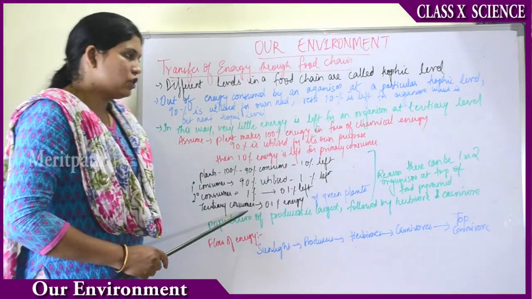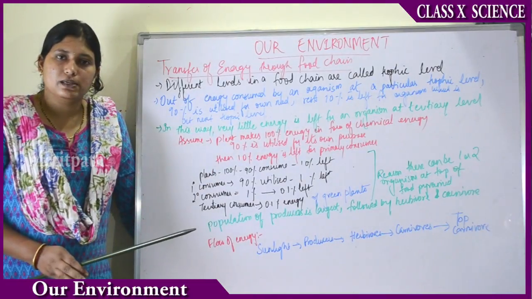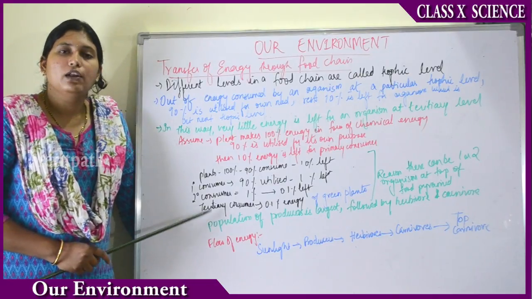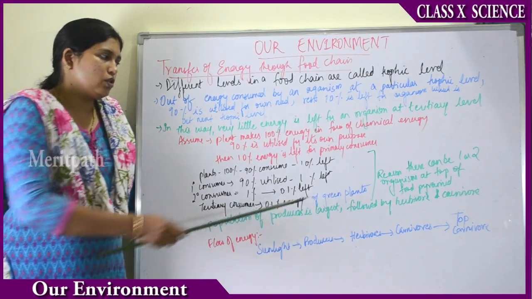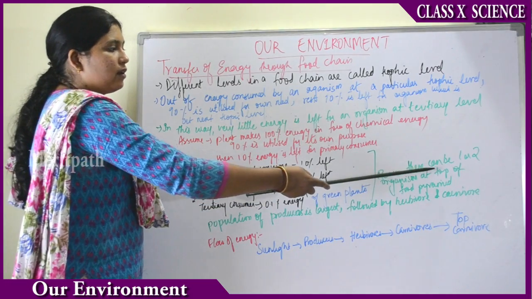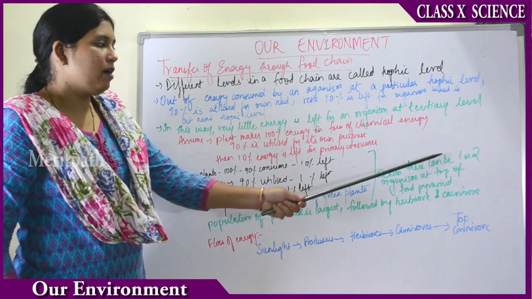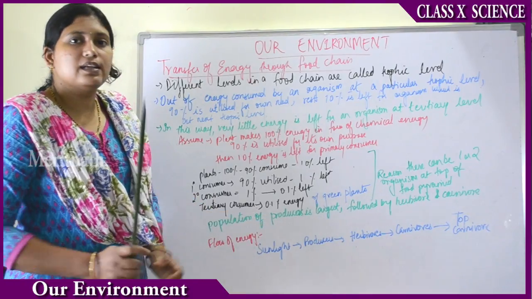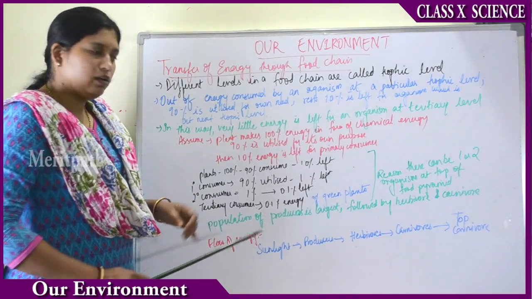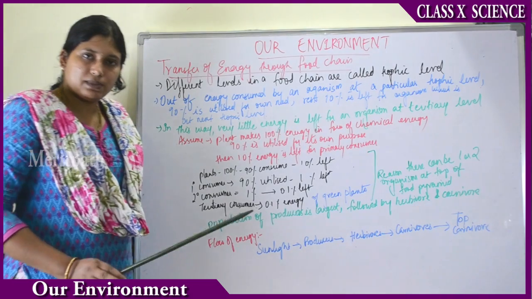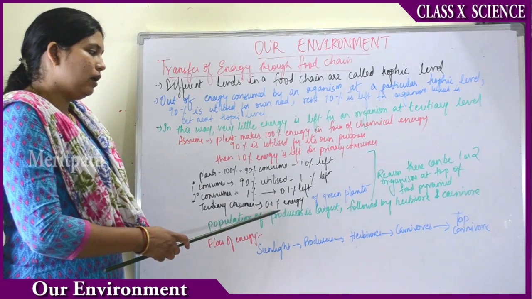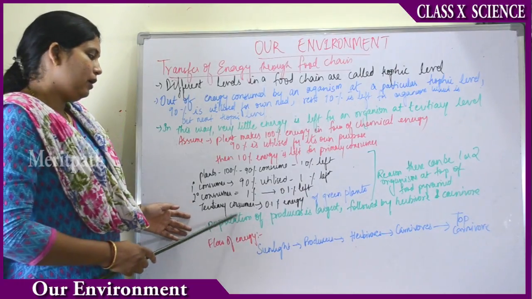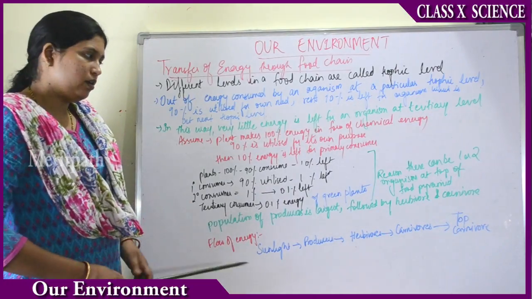So as the tertiary consumer has only 0.1% energy, the number of organisms at that level will also be very less. That is the reason there can be one or two organisms at the top of the food pyramid, that is at the tertiary consumer level. The reason is that only 0.1% of the energy of the green plants is left by the time it reaches the tertiary consumer level.